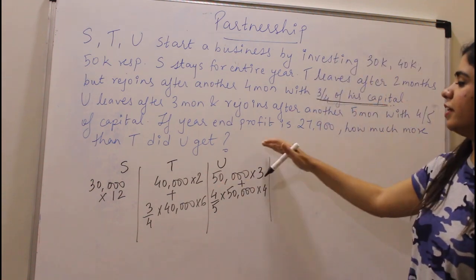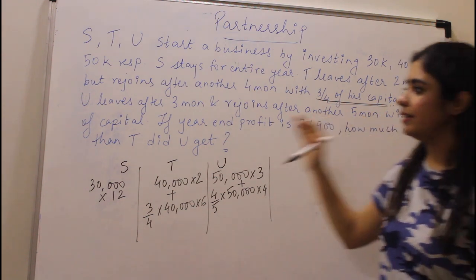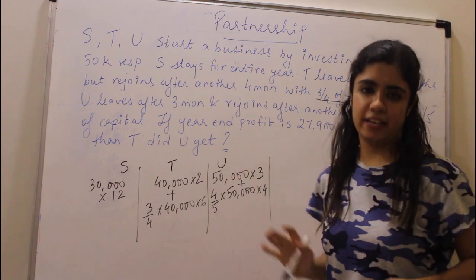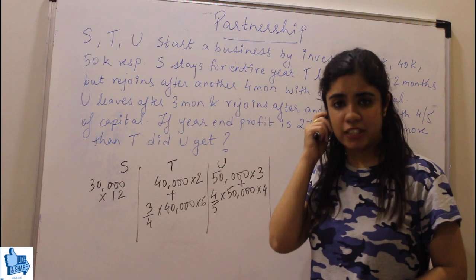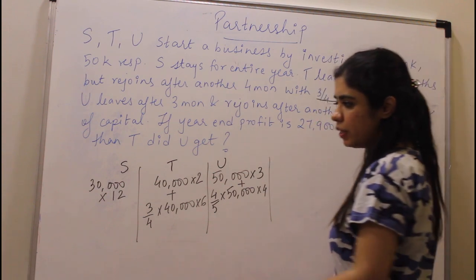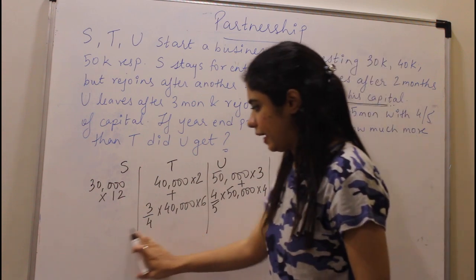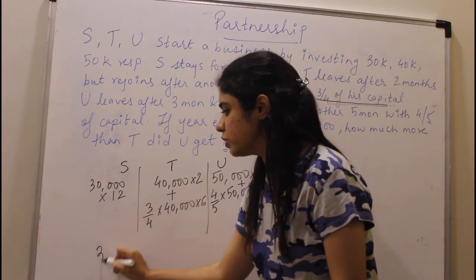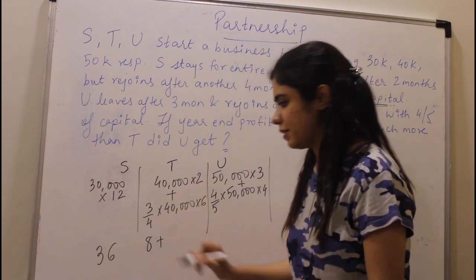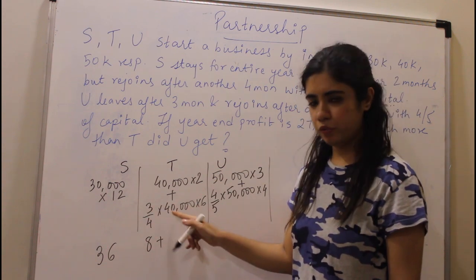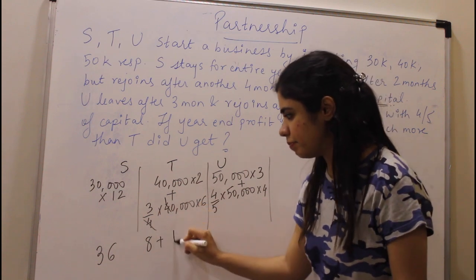Okay? If the year-end profit is 27,900, how much more than U did T get? So they are asking you the difference between T and U. One thing we can do is, look, 4 zeros are there everywhere. So we can eliminate that. Meaning, just do 3 into 12. This will become 36. This will be 4 into 2, which is 8, plus 3/4 of 4. 4 will get cancelled. This will become 1. So 3 into 6 becomes 18.